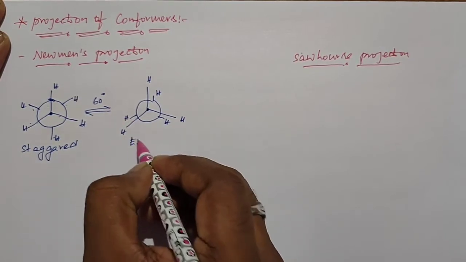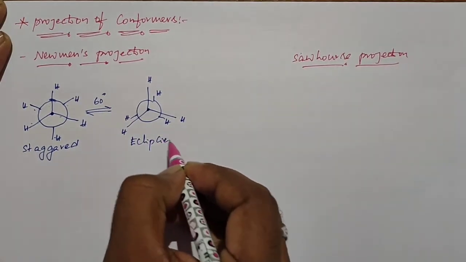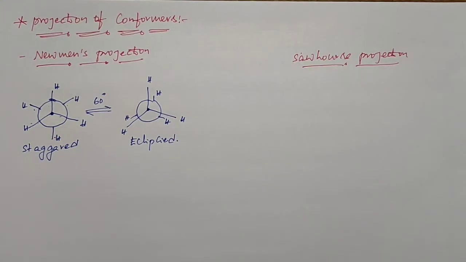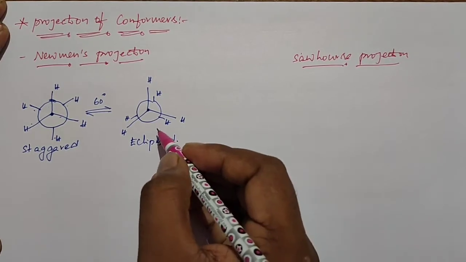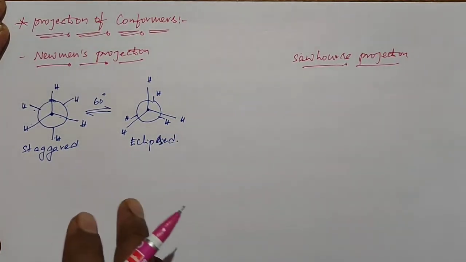So this is an eclipse. For every rotation of 60 degrees of the carbon-carbon single bond, the staggered form can be converted into eclipsed, and the eclipsed form can be converted into staggered. Okay, so this is about Newman's projection. Once again, listen carefully.